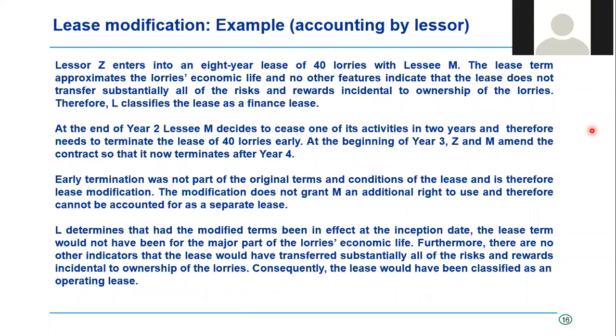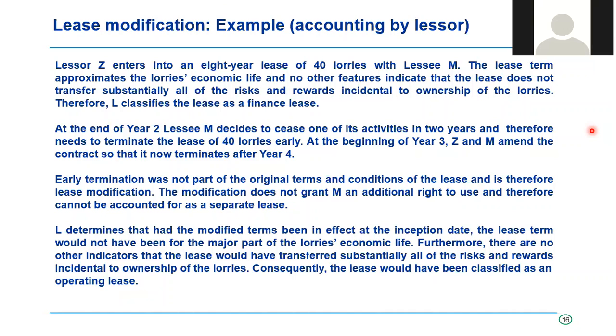At the end of year 2, lessee M decides to cease one of its business operations, because of which it needs to terminate the lease agreement early. They now change the terms of the agreement such that the contract now terminates at the end of year 4. Early termination was not a part of the contract. This is therefore a lease modification. The modification does not grant M an additional right to use, and therefore it is not a separate lease.